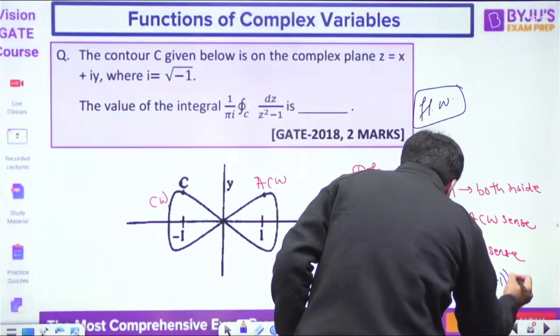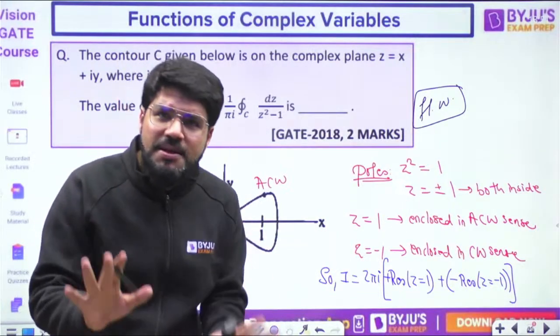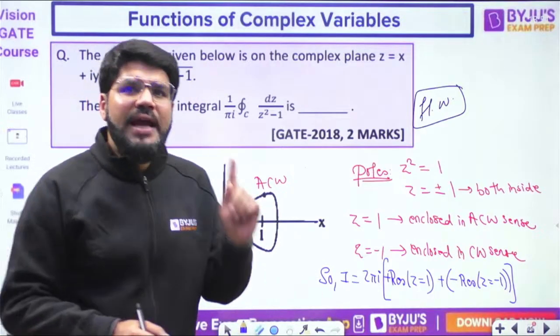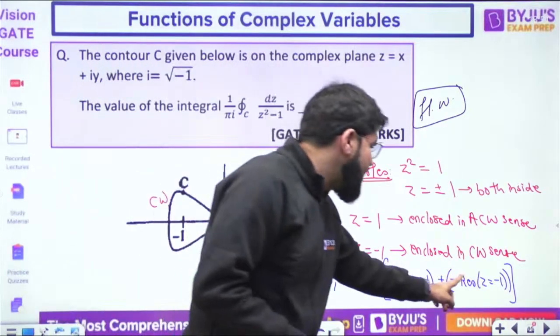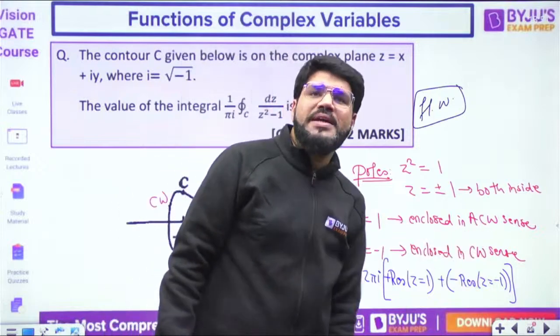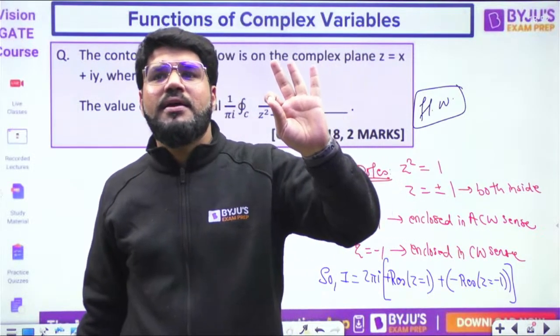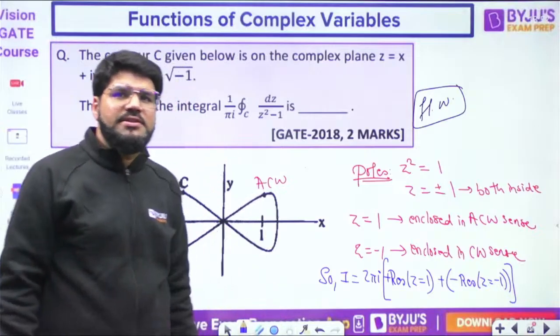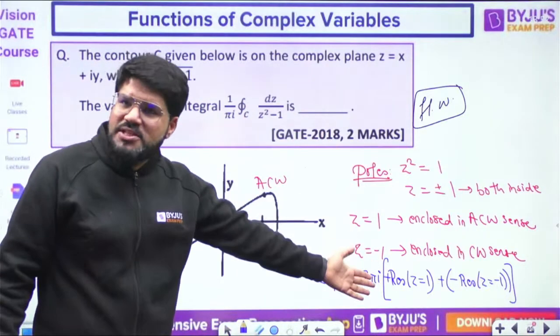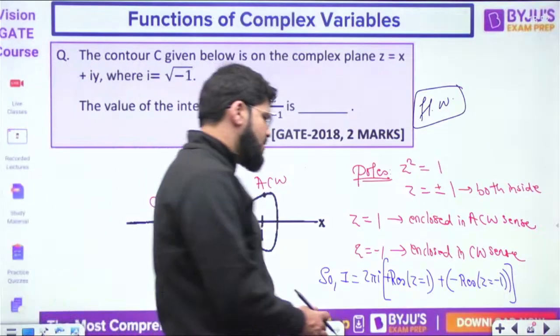So here I don't need to change any methods. You calculate the residue first as it is. Both are simple poles. Very simple question. Calculate the residue as it is, but for the second one, put a minus sign. Whenever any pole is traveled in the clockwise sense, take the negative sign in the final answer. Are you getting it? That is the only difference. Residue calculation, very simple. Please try it as homework and complete this.